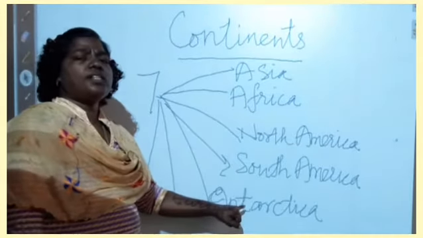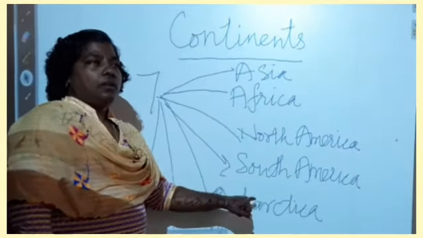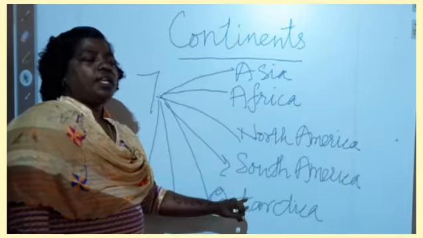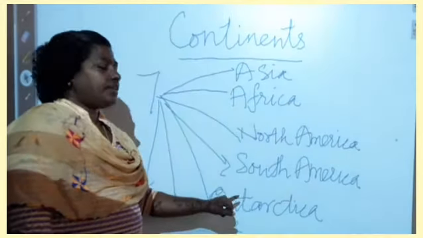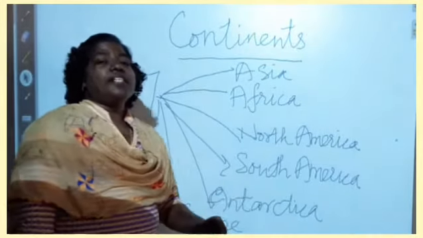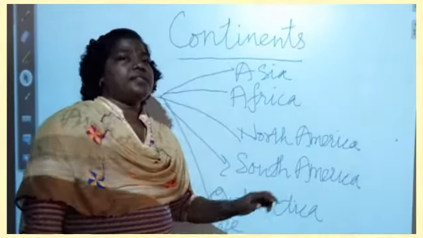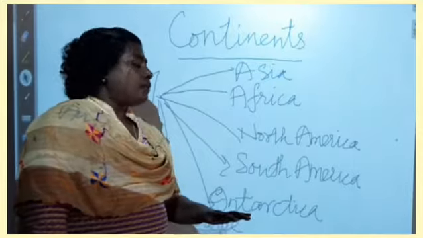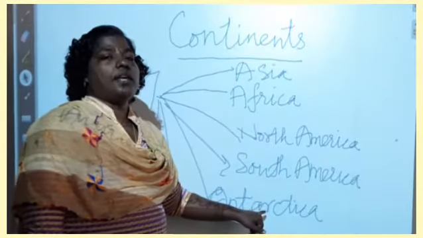Okay, and the next, the fifth largest continent, is the land covered by ice, called Antarctica. And 90% of the ice of the world is found in Antarctica.